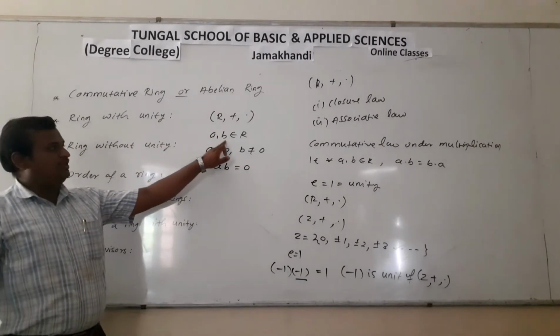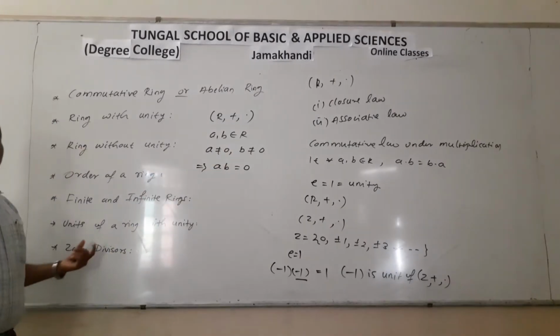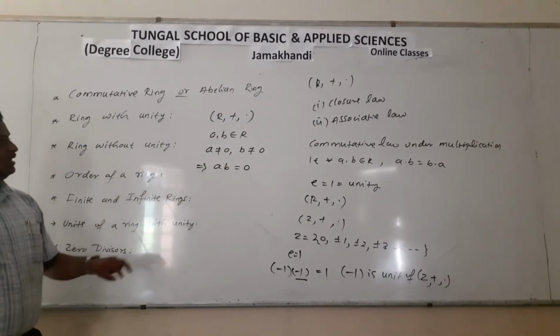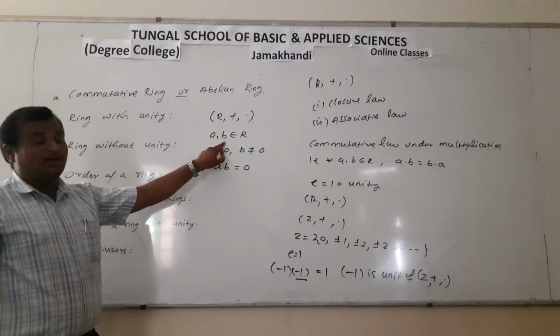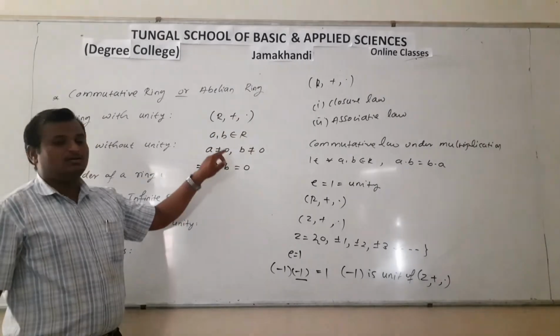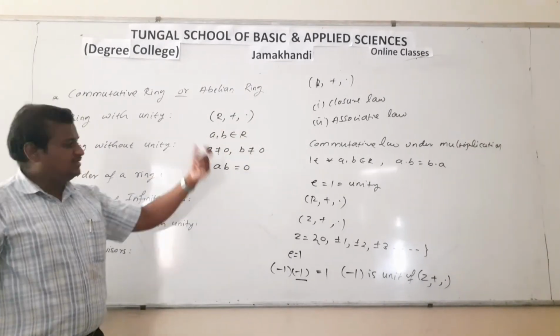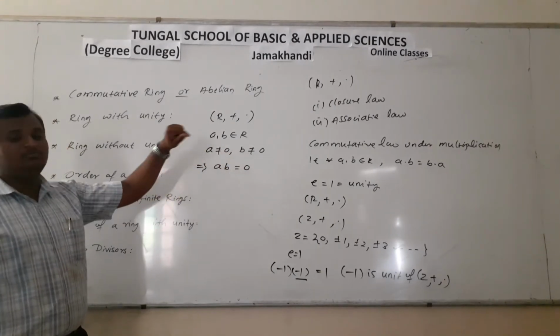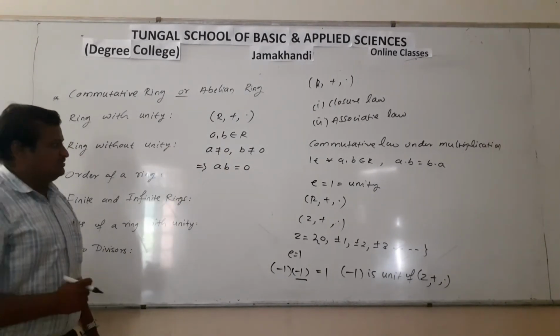Then A and B are called zero divisors of a ring. So A and B are any two non-zero elements of R, and if the product of them is equal to 0, then A and B are called zero divisors.